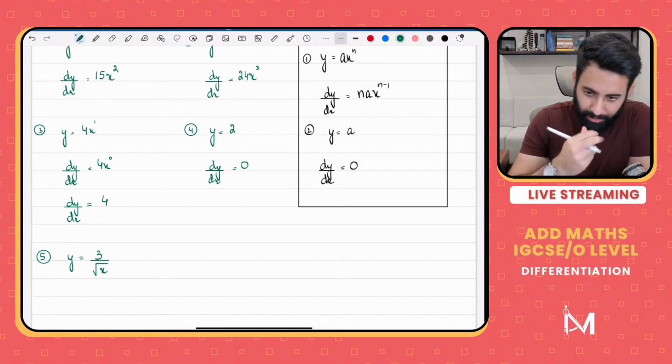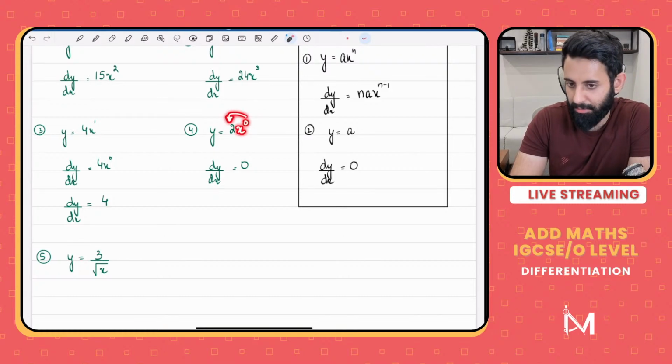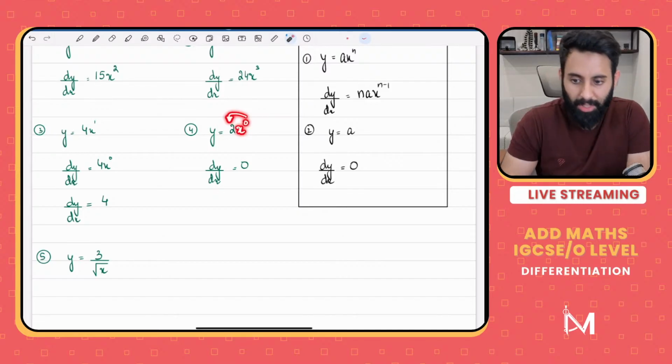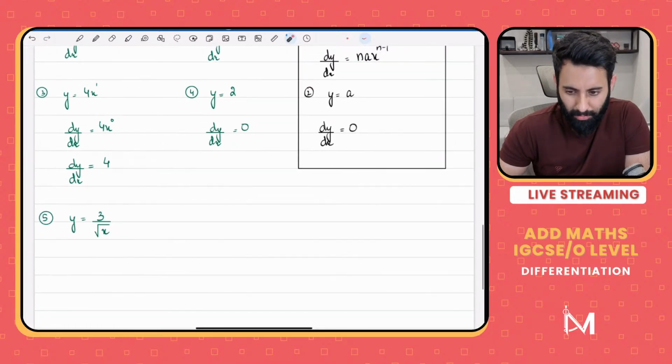Basically, if you're looking for an algebraic explanation, the answer is that the power on x is 0. 0 gets multiplied by 2 and everything else becomes irrelevant. Why? Because it's just going to be 0 altogether. But a more logical explanation would be, what kind of a line is y is equals to 2? If you think about it, what kind of a line is y is equal to 2?